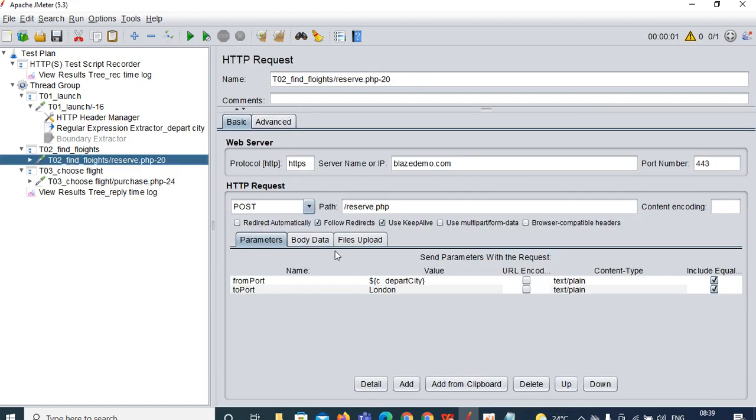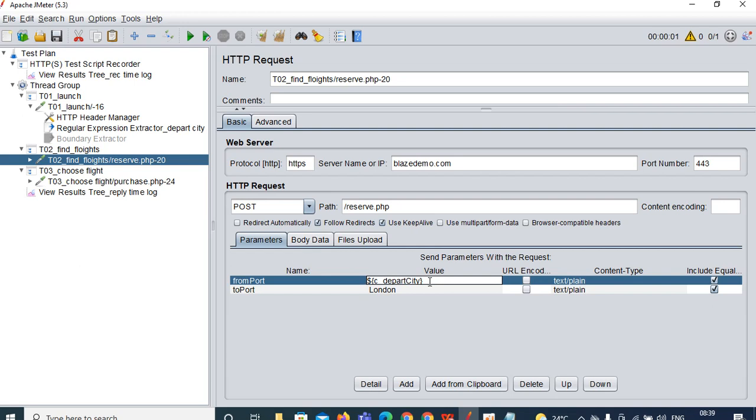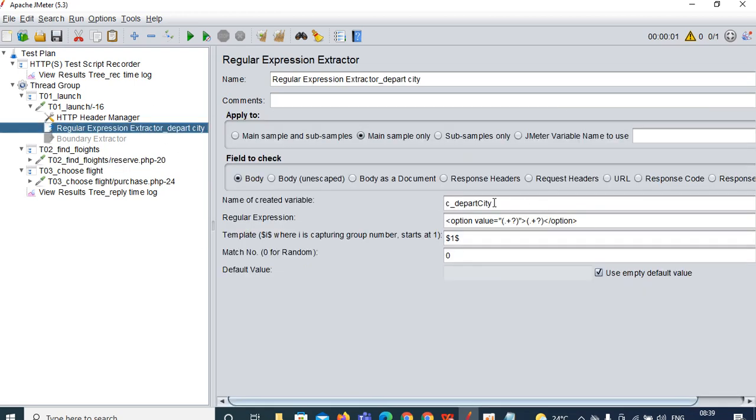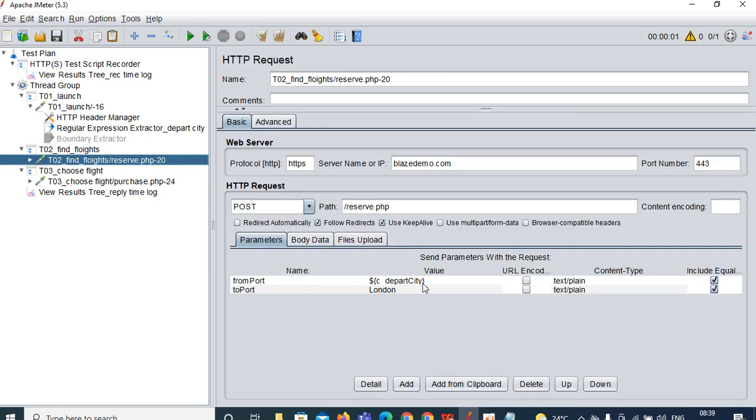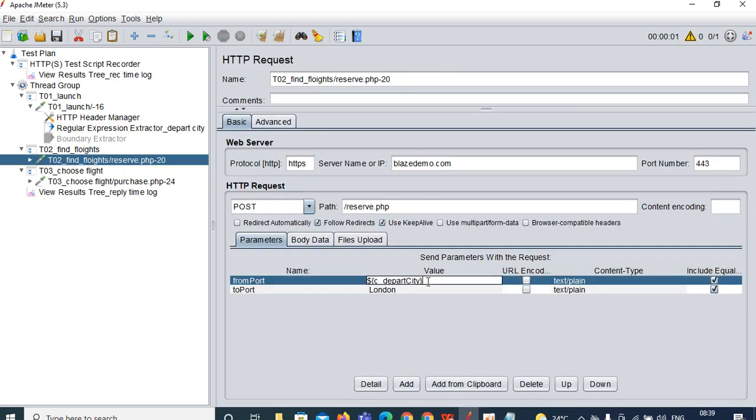In the next request you are calling it here. How are you calling it? We follow one proper syntax: dollar, flower bracket open, the name of the created variable, whatever you have given in the regular expression extractor over here. Copy that and paste it over here, and close the flower bracket. That's all. Like that you can do it for the departure city as well.